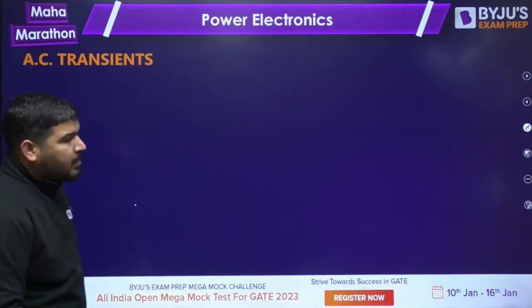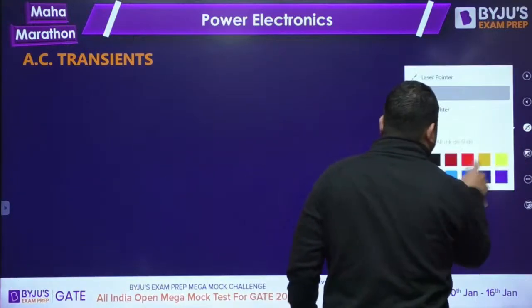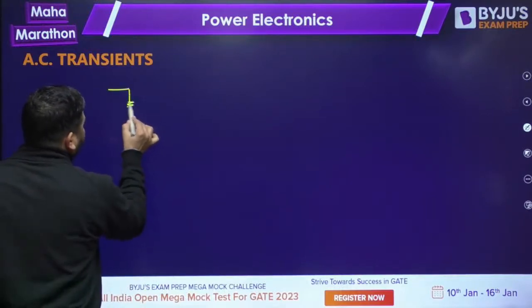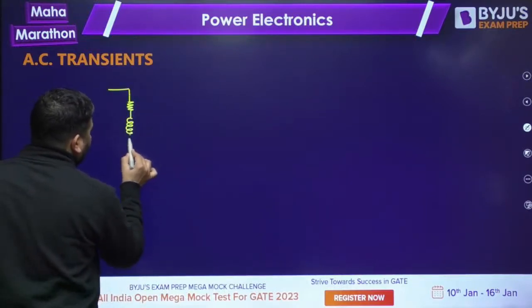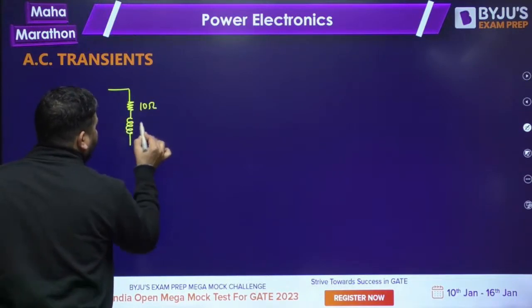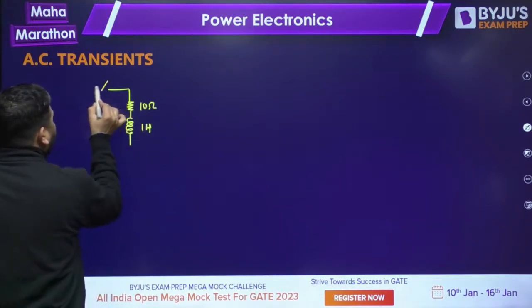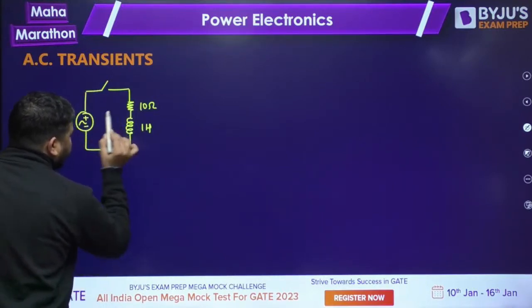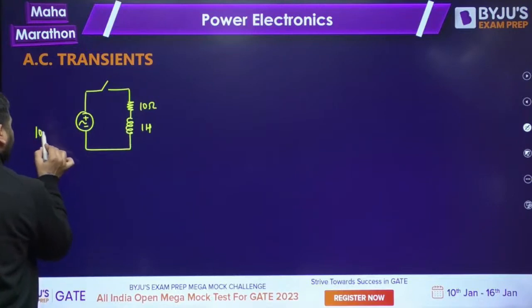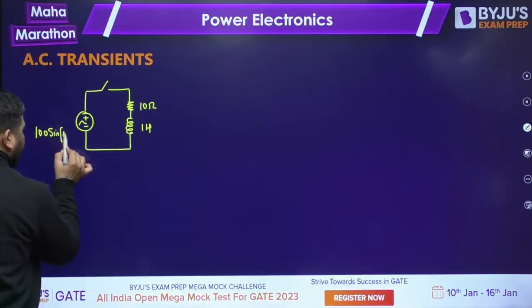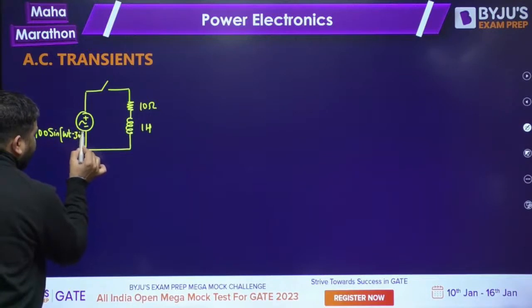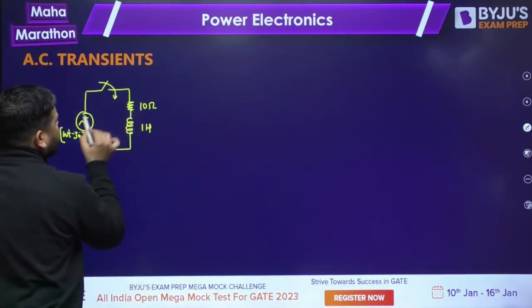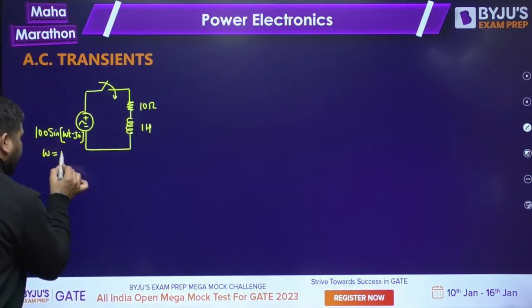Let's revise that part also. So let's say we have a circuit like this. This is 10 ohm and this is 1 Henry. Okay, and you have an AC source here, which is Vm sin omega t. This AC source is 100 sine of omega t minus 30 degree. Okay, let's say this source is provided to you. Now we are closing the switch. Omega is given as 10 radian per second.